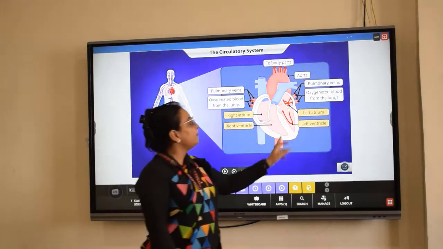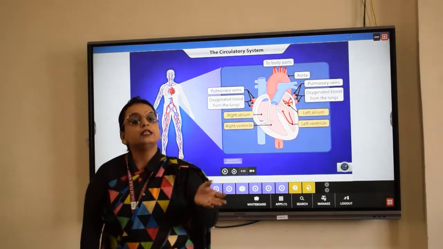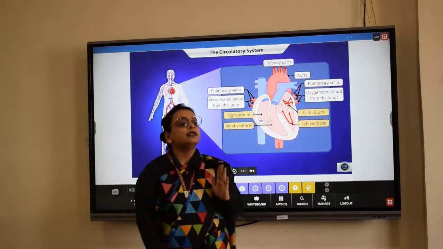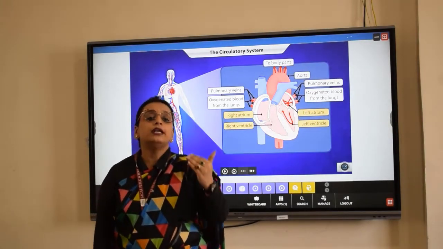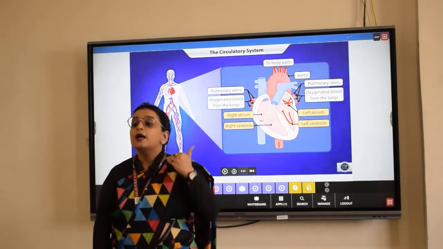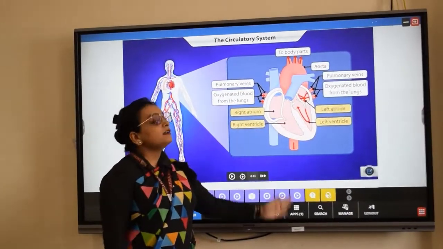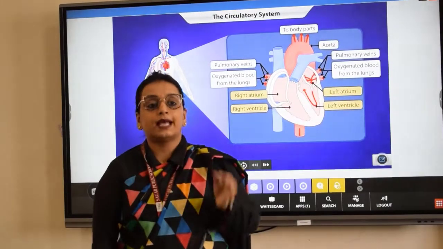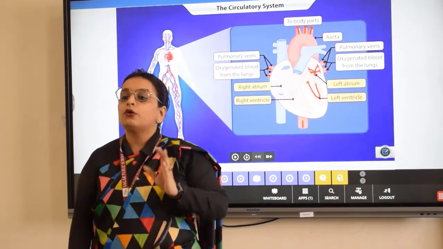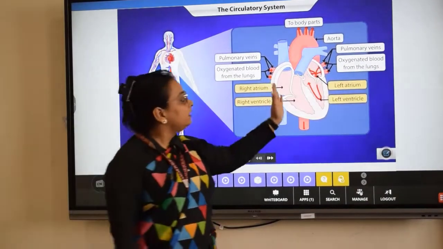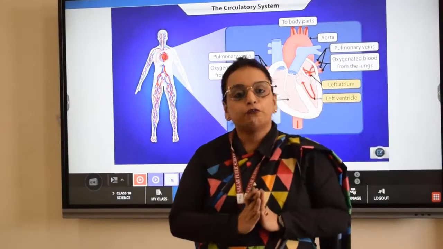In the same way, the left atrium is also separated from the left ventricle by means of one more valve. What is the name of this valve? Bicuspid valve. There is one more name for this valve, called the mitral valve. The tricuspid valve is often referred to as the atrioventricular valve. The function of these valves is just to prevent the backflow of blood.